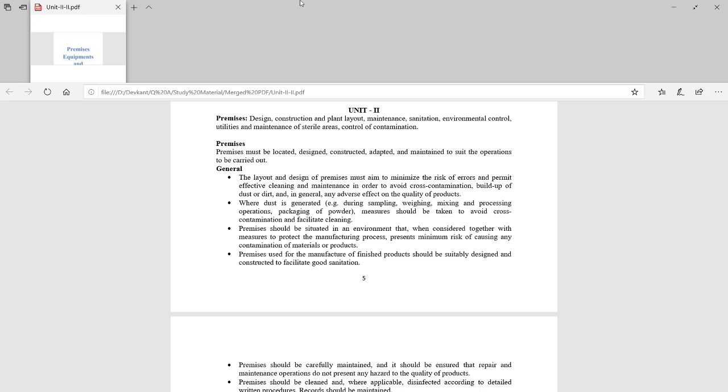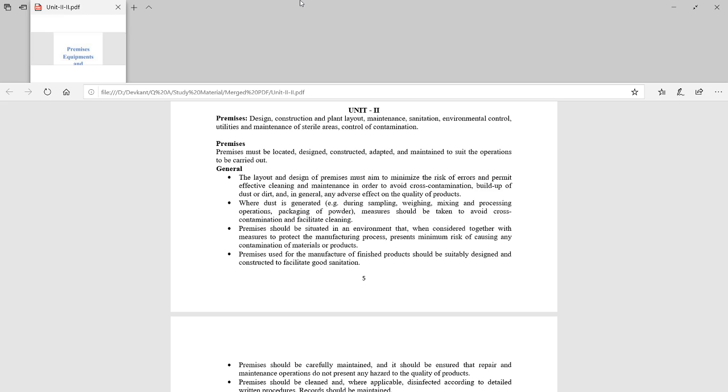Now the general requirement for premises. The layout and design of premises must aim to minimize the risk of errors and permit effective cleaning and maintenance in order to avoid cross contamination and also build up of dust or dirt and in general any adverse effect on the quality of the product. Means the construction, the layout, the design of the plant must be in order so that there may be no contamination, no cross contamination, and there must not be any adverse effect which affect the quality